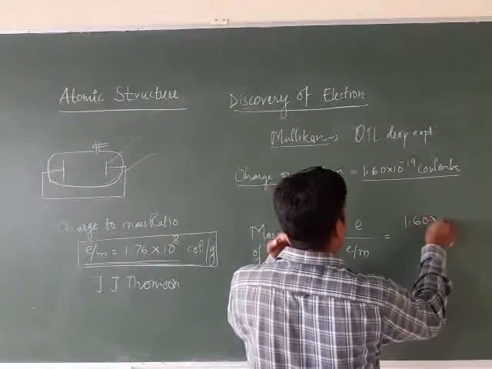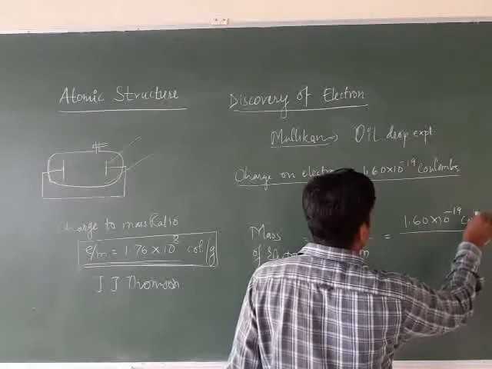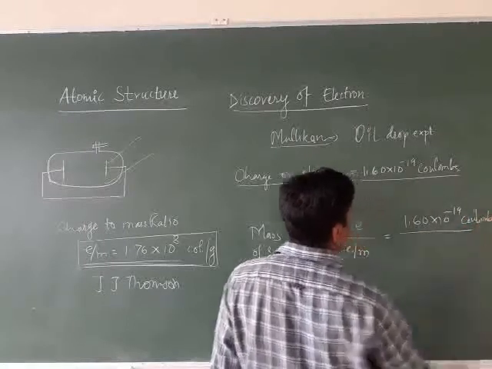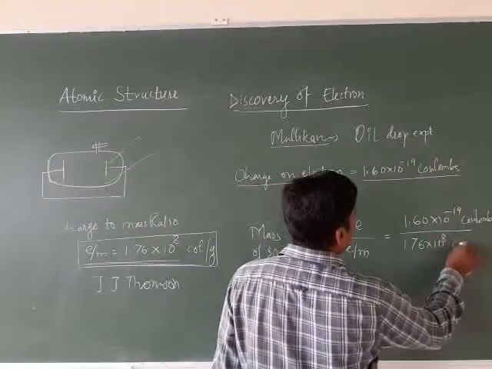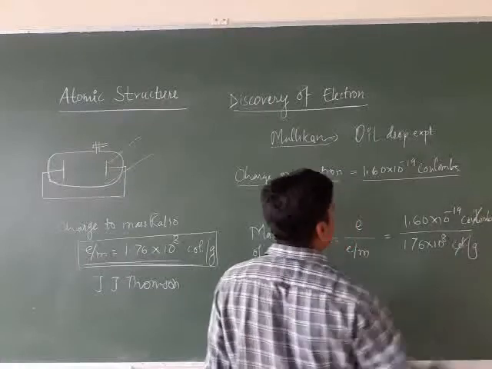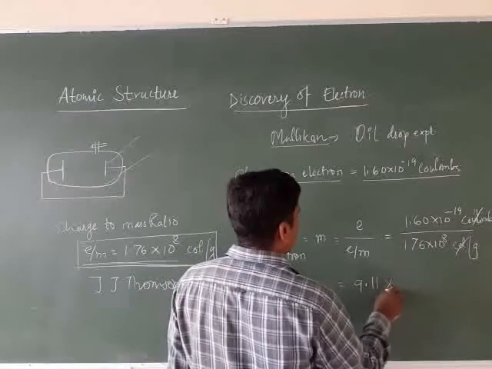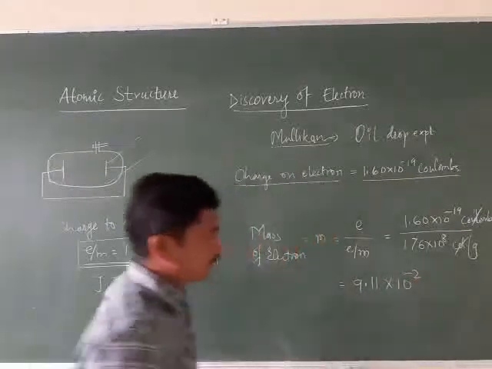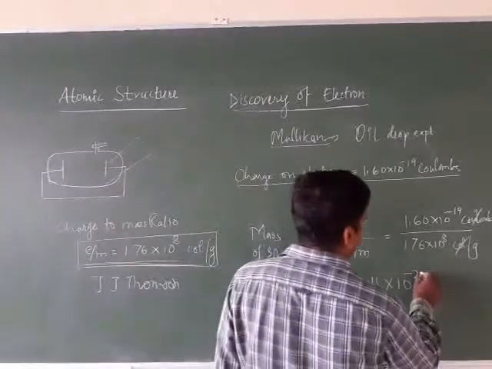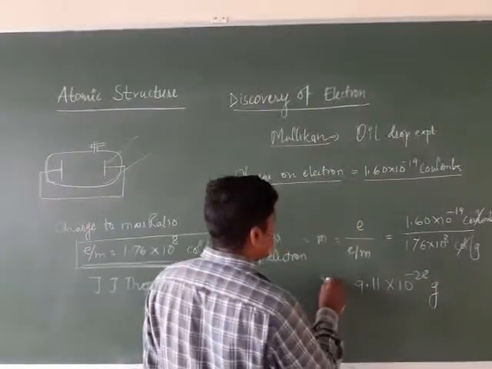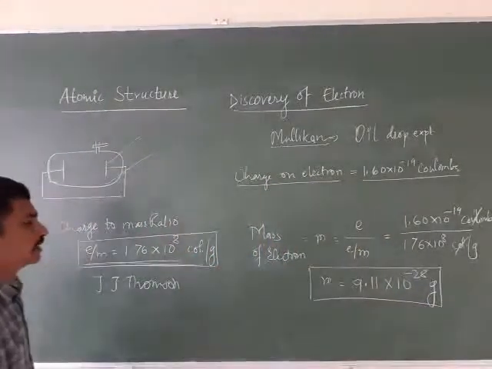So 1.60 into 10 raised to minus 19 coulomb divided by 1.76 into 10 raised to 8 coulombs per gram. The coulombs get cancelled, and we get 9.11 into 10 raised to minus 28 gram. This is the mass of an electron.